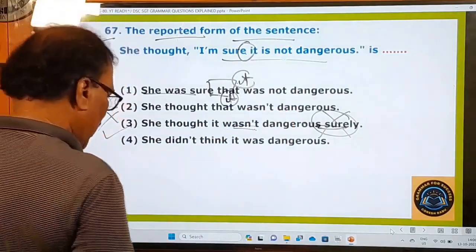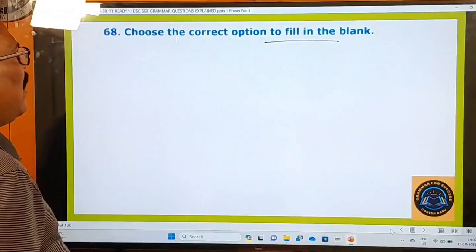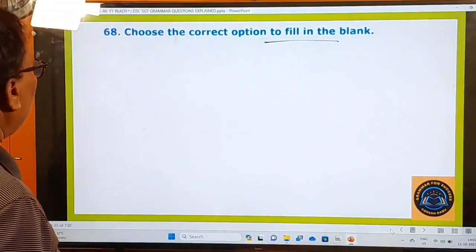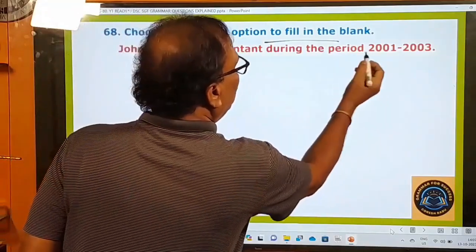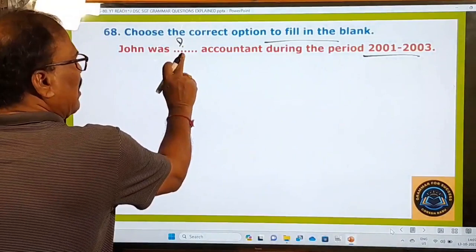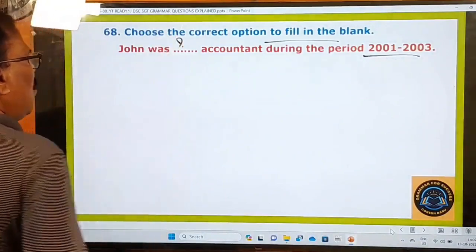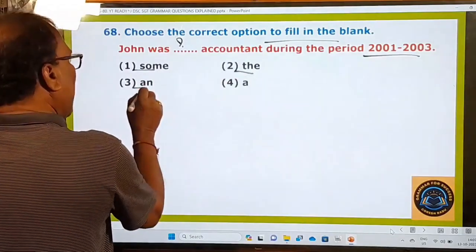Now let's go to the next question. 68th one. Choose the correct option to fill in the blank. One blank is there, I think. John was dash accountant during the period 2001 and 3. So here the blank is given, only one blank. Let us choose the correct option. What are the options actually? Some, the, and a.